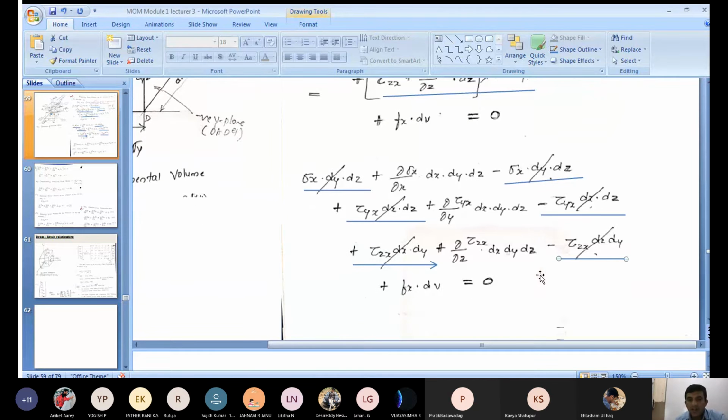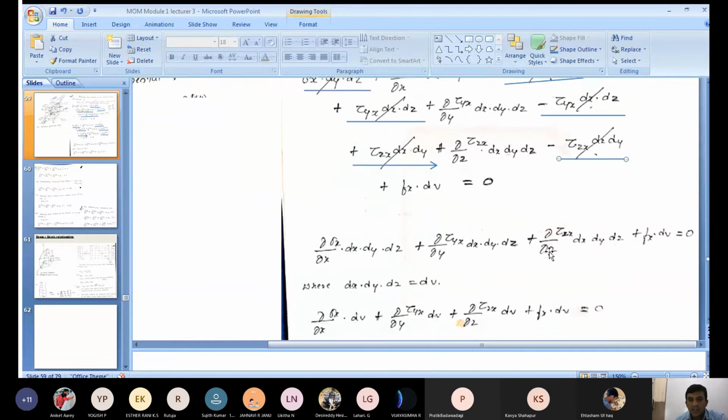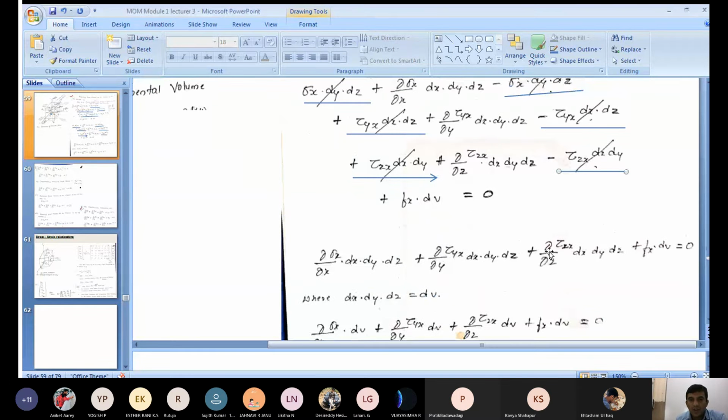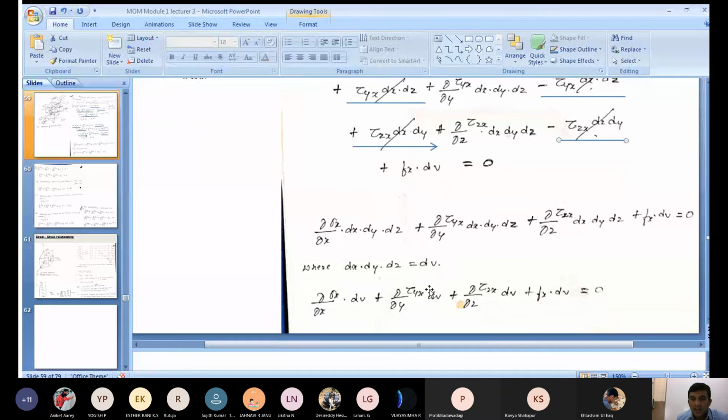Now what do we get finally? When these cancel, finally we get dou by dou x into sigma x dx dy dz plus dou by dou y into tau yx dx dy dz, and so on. This is the equation we will get. Then we know what dx dy dz is. dx dy dz is nothing but the elemental volume dv. Now substitute dx dy dz equal to dv.